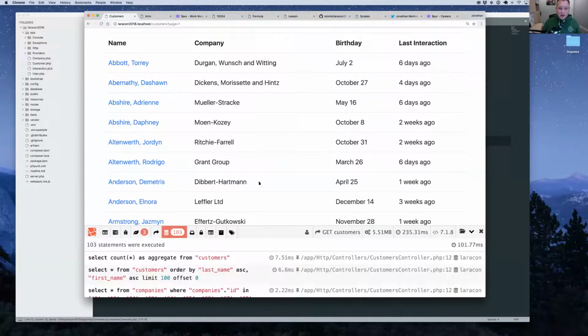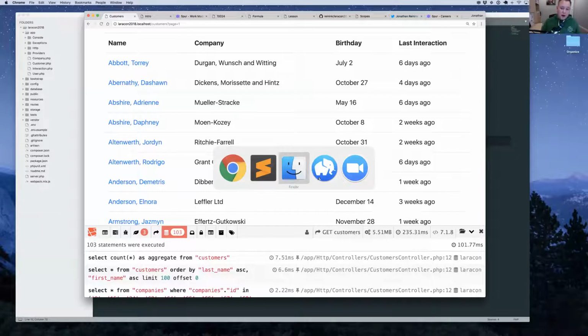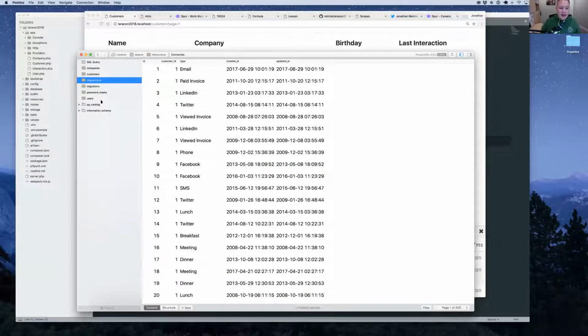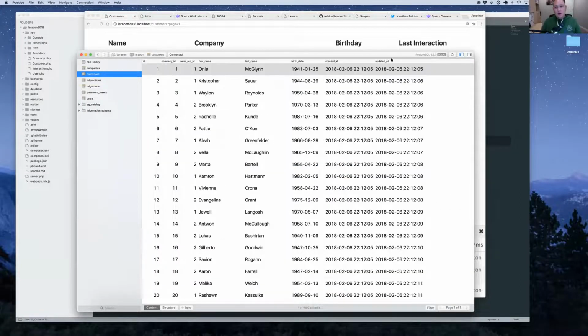So this is actually a more tricky problem than you might realize. One solution you might think of at this point is to simply cache on the customer table either the last interaction date or even the last interaction ID. That way you could create an actual relationship for the last interaction ID and then just load that exactly like we were loading the companies. And that would all be fast. Yes, it would be. And sometimes that is absolutely the right solution. The problem is that you've now created this caching problem in your database that you need to maintain.